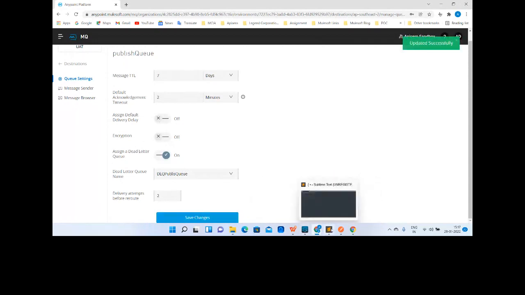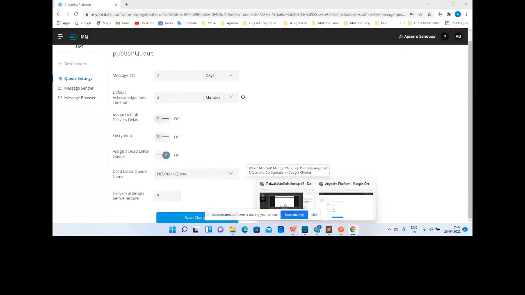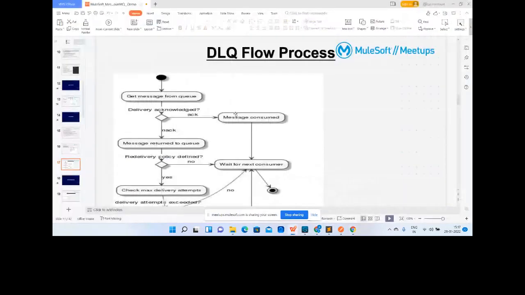Let me open the PPT now. Yeah, so this is what the DLQ flowchart also represents. What I just told you, it will work the same way. Our flow will get the message from the queue, from the parent queue. You can consider it as a parent queue.